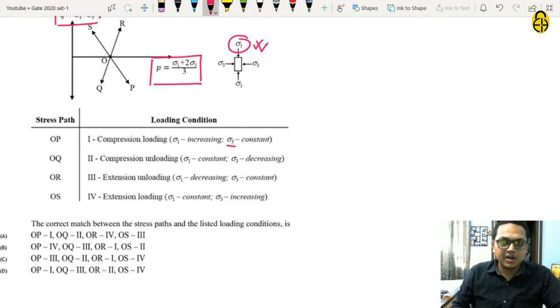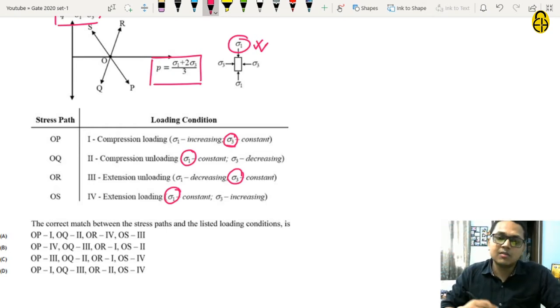Like in the first loading condition, sigma 3 is constant. In the second loading condition, sigma 1 is constant. In third loading condition, sigma 3 is constant. In fourth loading condition, sigma 1 is constant. So the variation of P and Q will depend on either sigma 1 or sigma 3 in any case. For example, in loading condition 1, as sigma 3 is constant, P and Q will depend only on sigma 1.